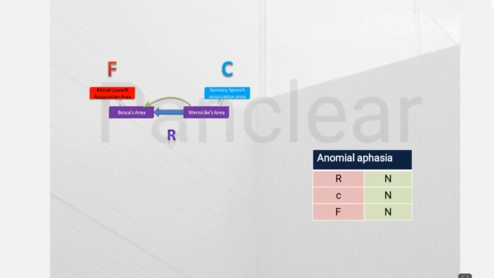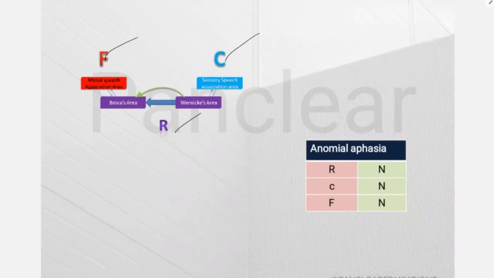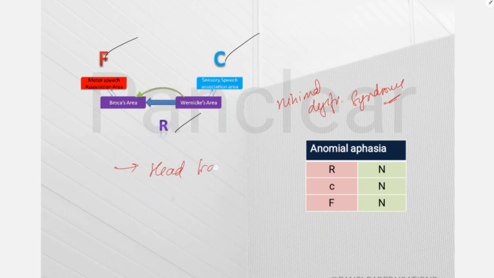Next we have anomic aphasia. Anomic aphasia means all these three things are normal, only naming is affected. Anomic aphasia is also called the minimal dysfunction syndrome. The causes of anomic aphasia are head trauma, metabolic encephalopathy and Alzheimer's disease.